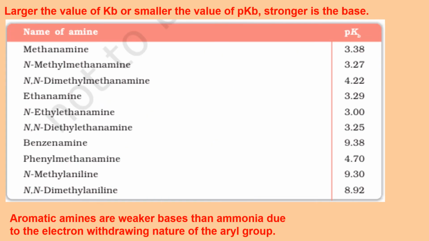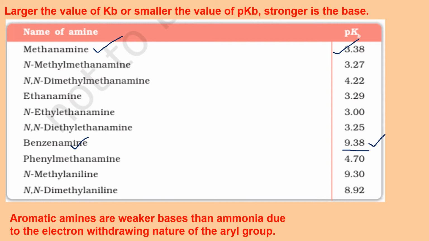As evident from this table, methanamine has pKb value 3.38, but benzenamine, which is aniline, has pKb value 9.38. Quite a high pKb value means benzenamine is a weaker base than methanamine.